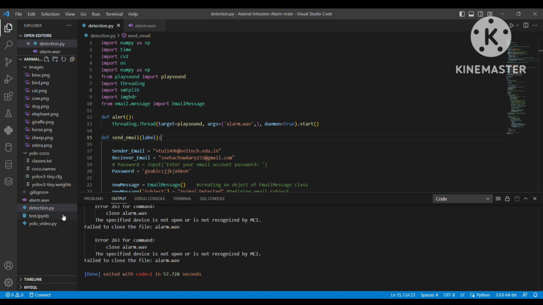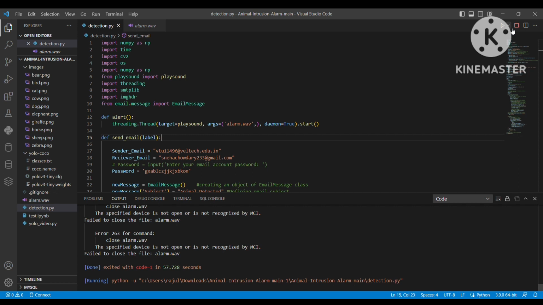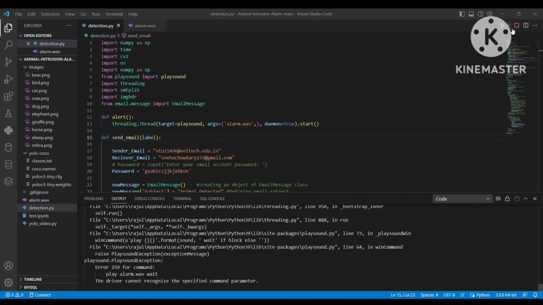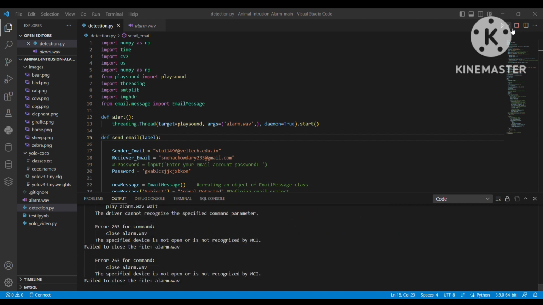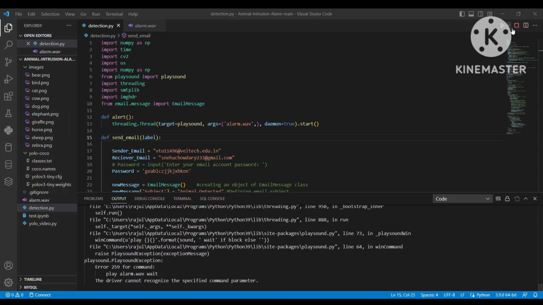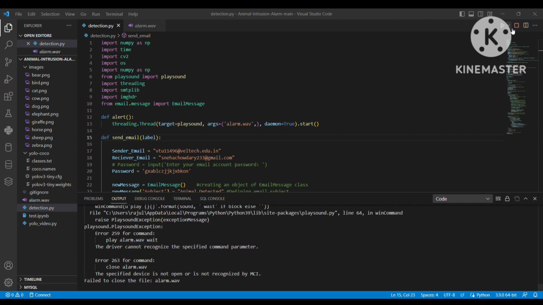And next, okay, now let's see a sample of how it works. So here I'm going to run my code. At present we can't show you animals, so we are showing a picture. You can see in a live way how it detects when it sees an animal, so I'm running it now. You can see that in live mode, when it sees an animal with the camera, it sounds the alarm, and the alarm has started.